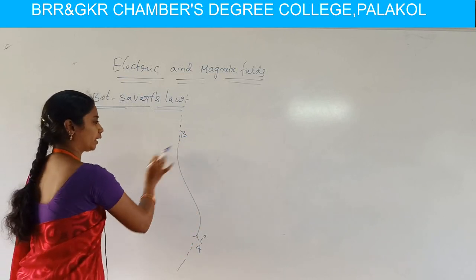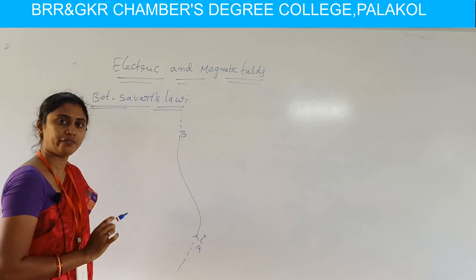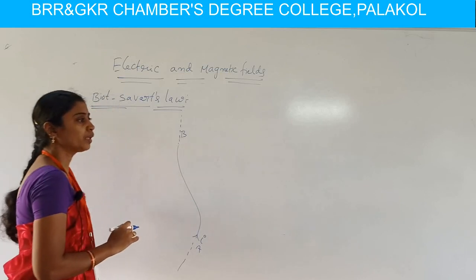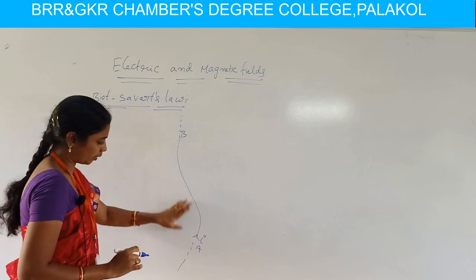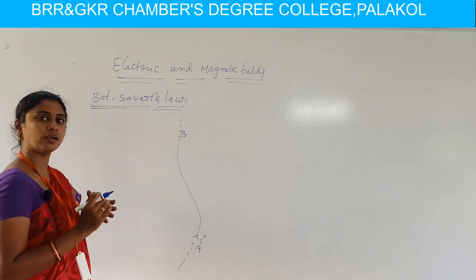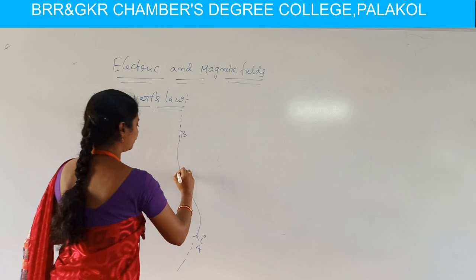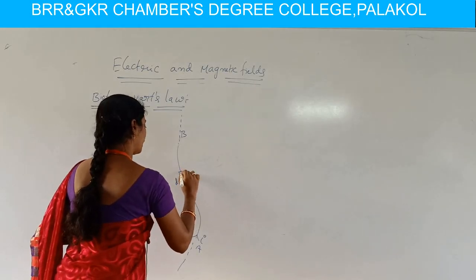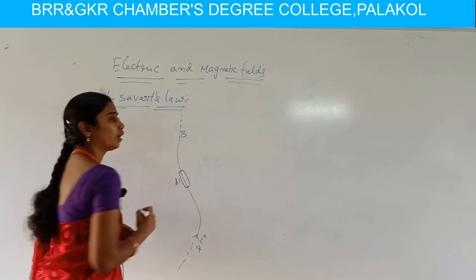Perpendicular to this conductor, magnetic field is produced. For calculating the magnetic field, they considered a small part of the conductor as an elemental length, named dl. Here dl is the elemental length of this conductor.